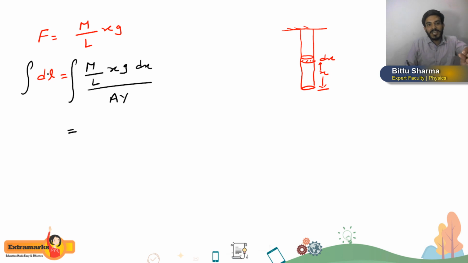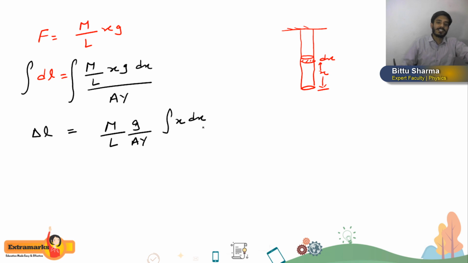So the change in length in the small elemental part dx will give you the total change in length delta L. M I will take out, original length L I will take out, G I will take out, AY I will take out because they are all constant, and the integration of x dx, and the limit will be, students, the limit of x is 0 to L because the total length of the wire is how much?